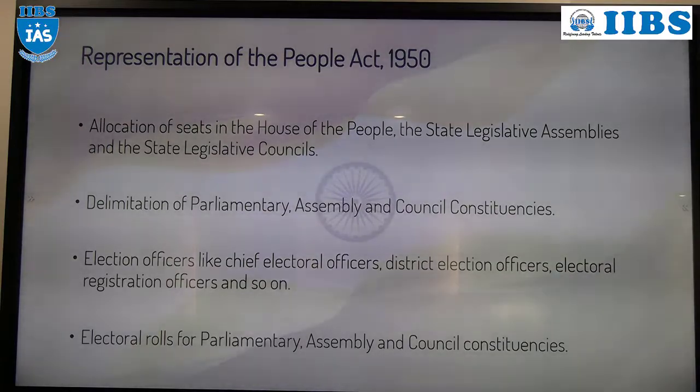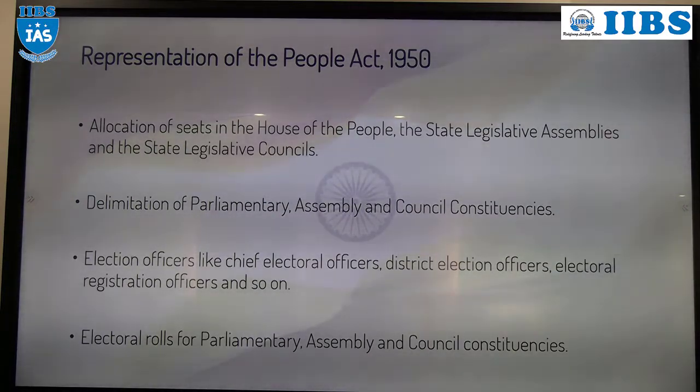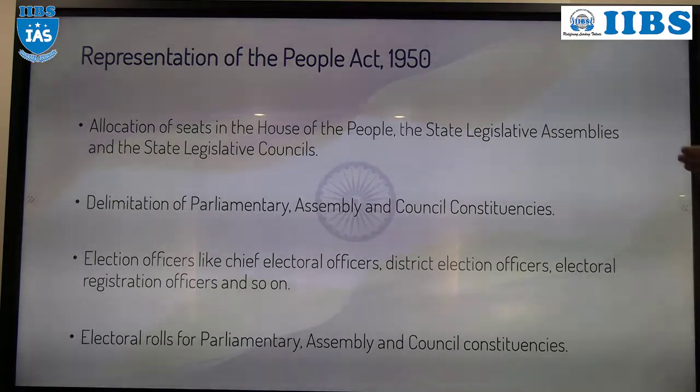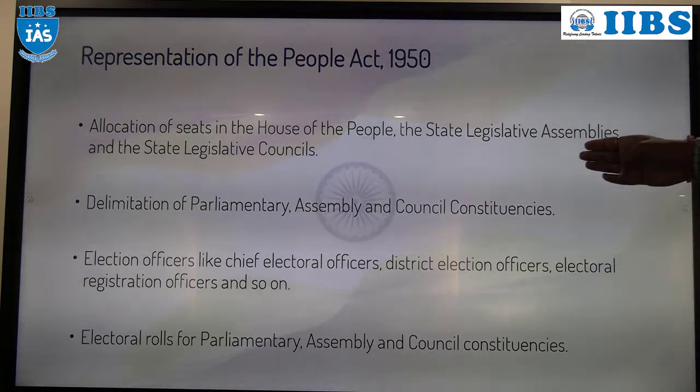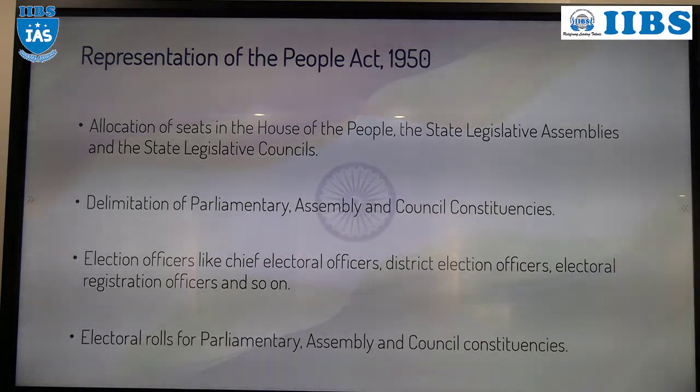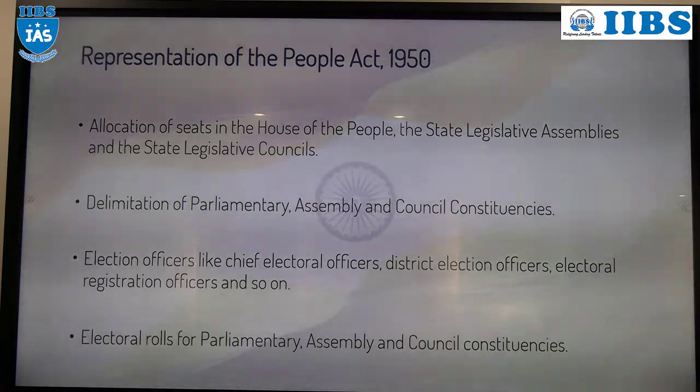Then delimitation of constituencies. You know, the territorial constituency is there, right? So the determination of the territorial constituency is mentioned in the RP Act 1950. Apart from that, officers are there, no? Election officer, district election officer, RO, presiding officer. So the appointment of those officers, their work, what they can do, what they can't do, all those things are mentioned in the RP Act 1950.